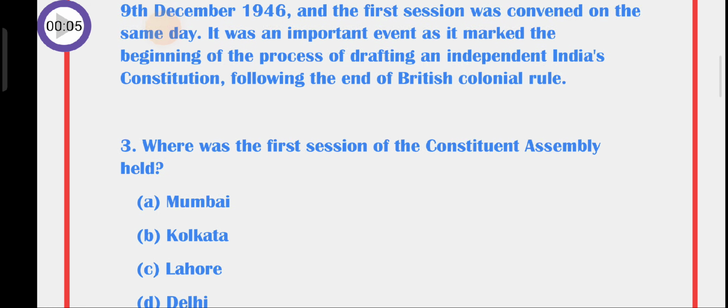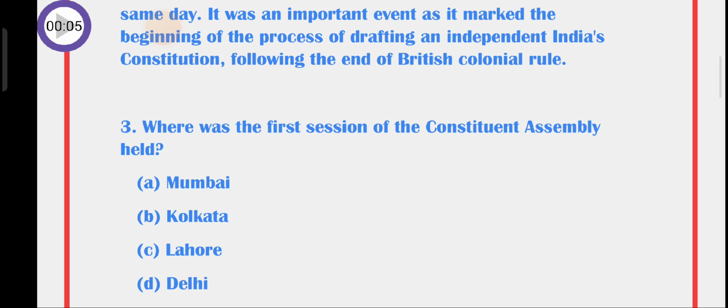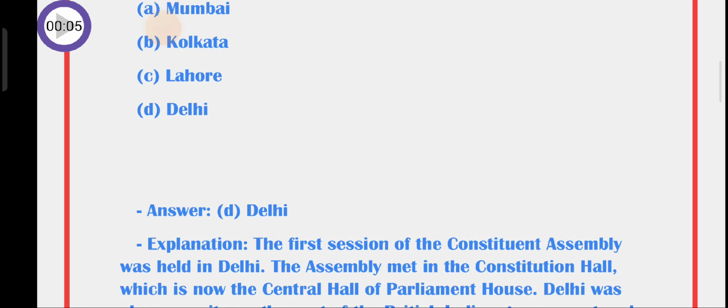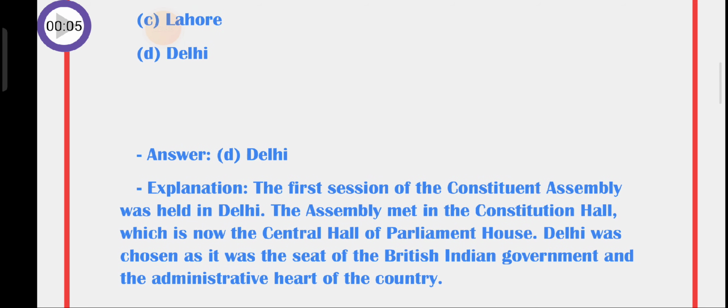Question number 3. Where was the first session of the Constituent Assembly held? A. Mumbai, B. Kolkata, C. Lahore, D. Delhi. So the answer is D. Delhi. The first session of the Constituent Assembly was held in Delhi.